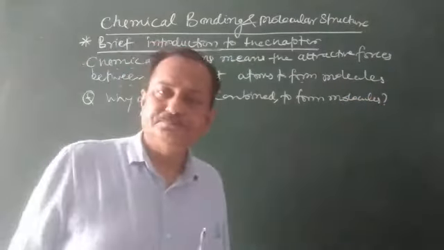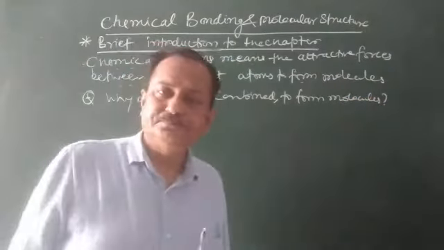Third is coordinate bond, where there is coordination between the different atoms. Fourth is metallic bond. Out of these, the first three are the true bonds, meaning the molecules formed are by either ionic, covalent or coordinate bonding. So these are the three important true bonds.